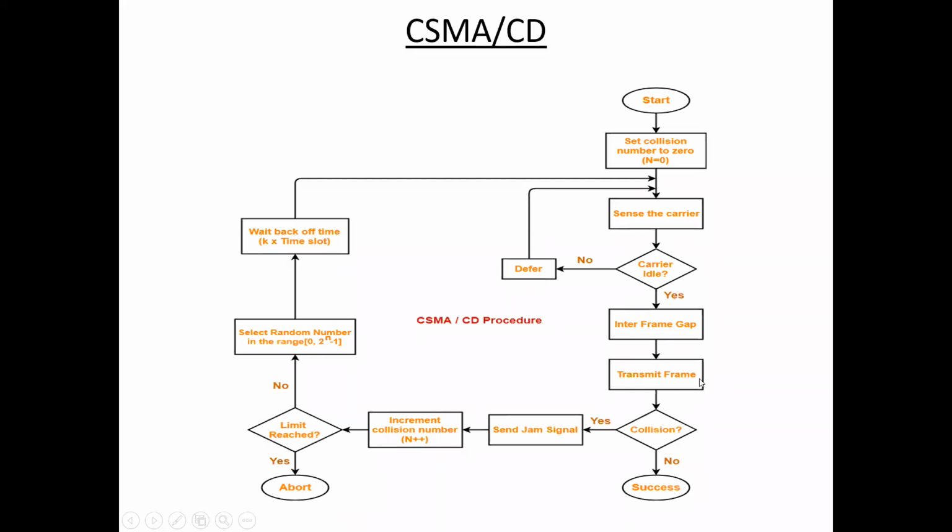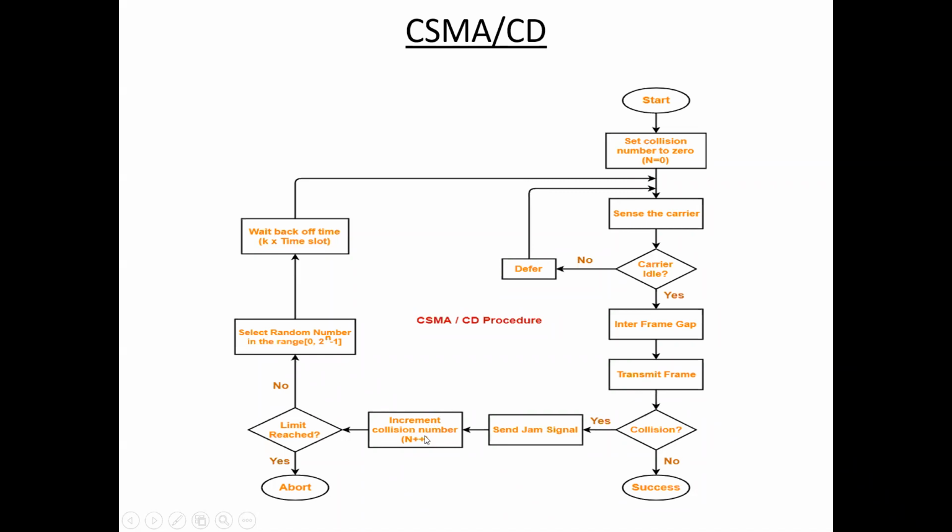Next, suppose after transmitting the frame, there is a collision. Then the station sends a jam signal to all other stations. Then increase the collision number. Initially collision number equals 0, so after transmitting the frame, one collision.